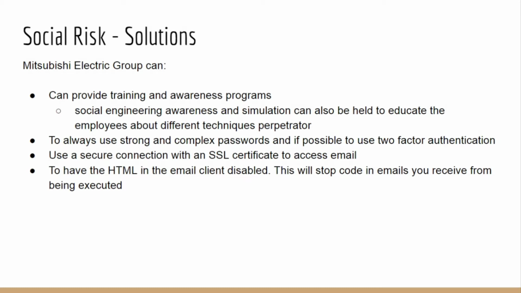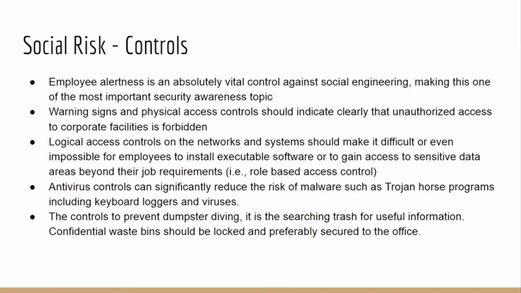They should always use strong and complex passwords and, if possible, use two-factor authentication. Additionally, they should use a secure connection with an SSL certificate to access emails. Lastly, they should have the HTML in the email client disabled, as it will stop code in the attachment or email from being executed. Now coming to social engineering risk, these controls can be implemented by Mitsubishi Electric Group.